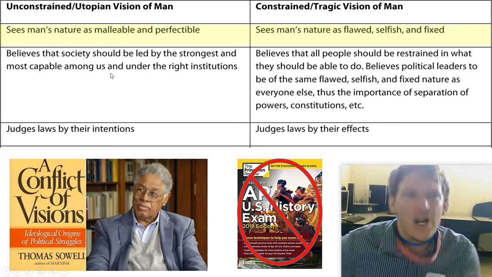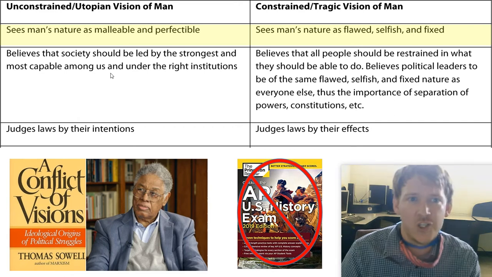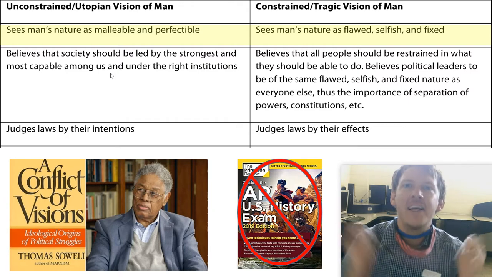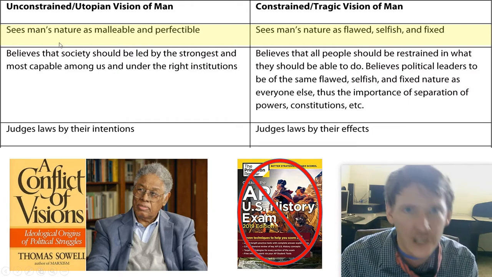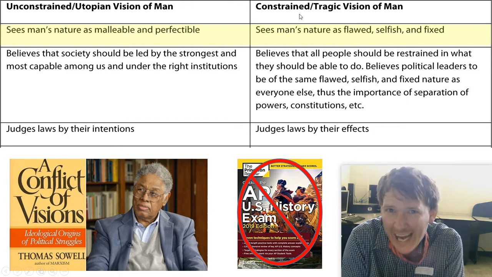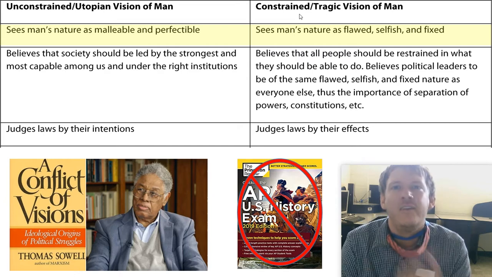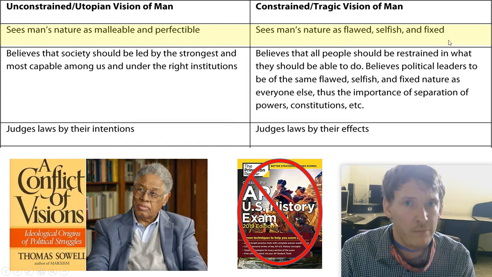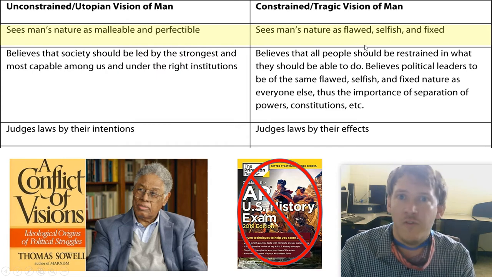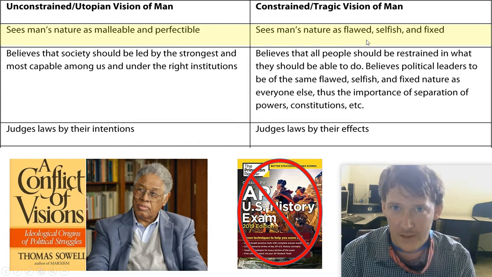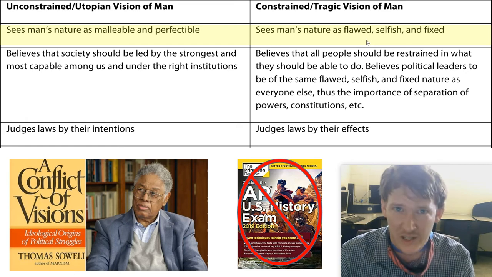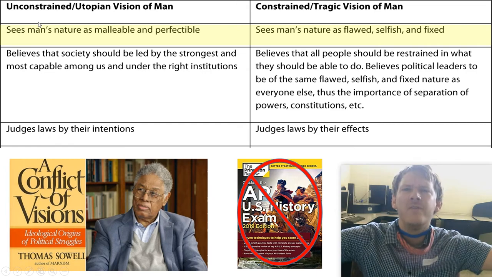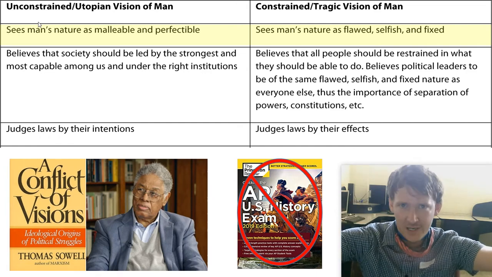Sees man's nature as malleable. The people that have the unconstrained vision believe that man is changeable. Man is perfectible. That's the unconstrained vision. The constrained, or the restricted vision, the tragic vision says man is flawed. Men are selfish. We are fixed. We cannot be perfected. We can't really be that changed. And if we are changed, who's to say it's for the better? The unconstrained has this utopian vision of, we can make everybody perfect.